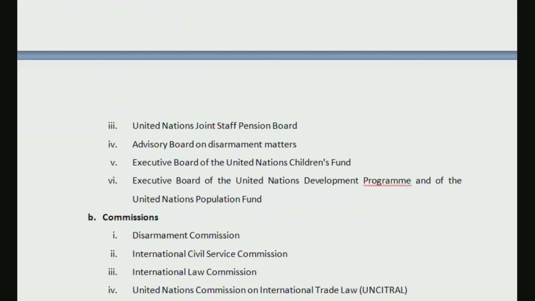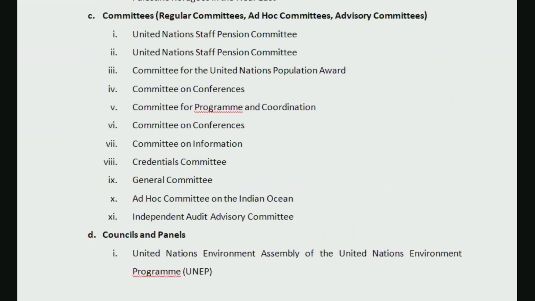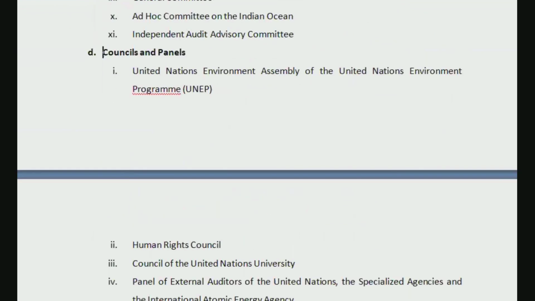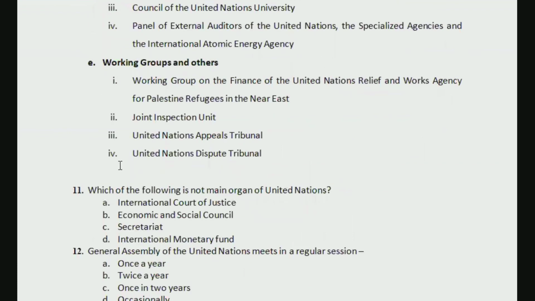All right, so we are going to see some questions now from the part General Assembly. Okay. So first question is, which of the following is not a main organ of United Nations? Yesterday also we saw, today also we saw that there are 6 main organs of United Nations. So which one of these is not a main organ of United Nations?